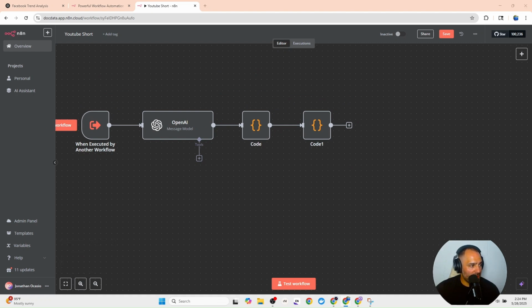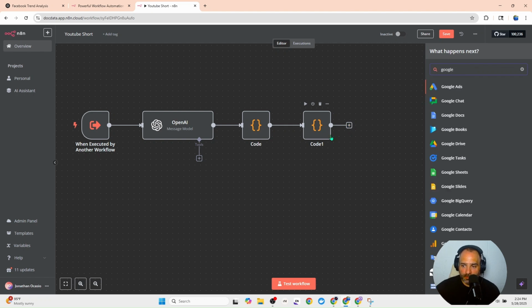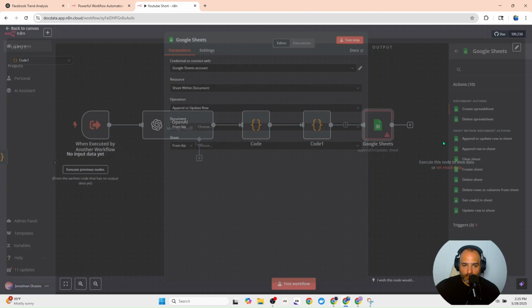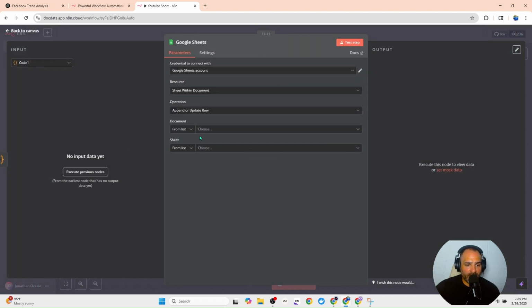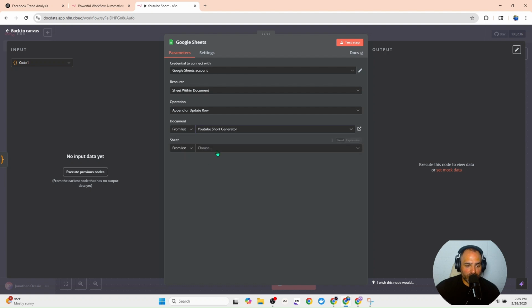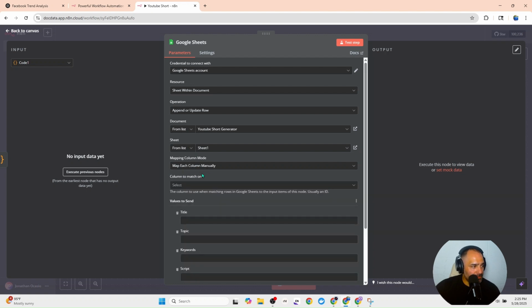Now we're going to move on to our Google Sheets. So now I'm going to type Google Sheets. And this is going to be an append and update a row. And now I need to find the video sheet. So this is the YouTube short generator. And then the next one is sheet 1. And then we need to map each column manually.